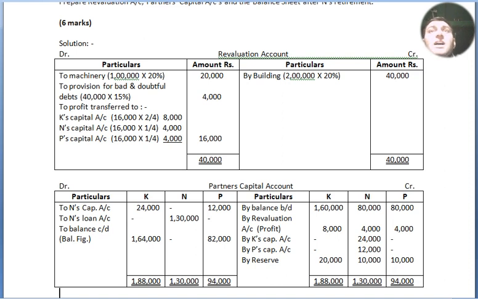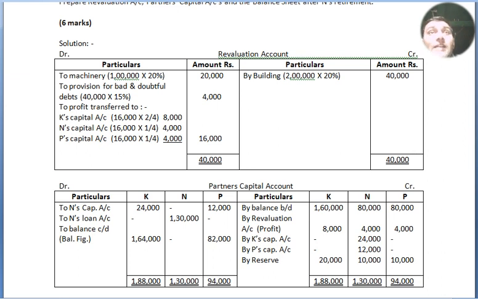Now I'll show you this calculation. Goodwill is 1,44,000 and N's share is 1/4. This is 36,000, and the 36,000 is distributed among the non-retiring partners, and they have paid it to N. The same amount you will see on the debit side: 24,000 is borne by K and 12,000 by P. Now we total the credit side: 1,88,000, 1,30,000 and 94,000.